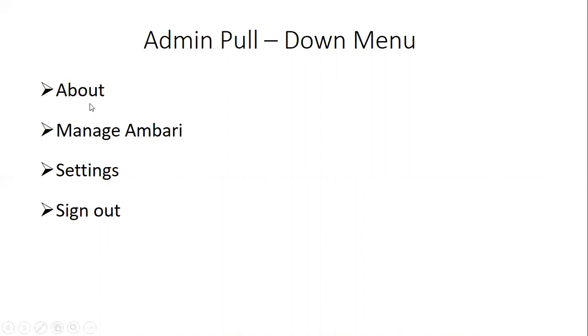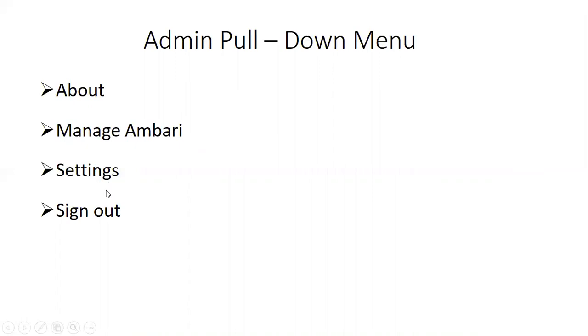What is it about? It provides the current version of Ambari. Then next is Manage Ambari. It opens the management screen where users, groups, permissions and Ambari views can be created and configured. So if you want to create a new user or a group of users and give them read, write, execute permission, or if you just want to see the views, all these are done by this menu, that is Manage Ambari. Then if you want to do the settings, it provides an option to turn off the progress window.